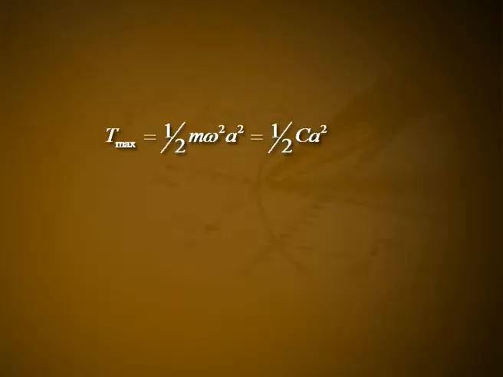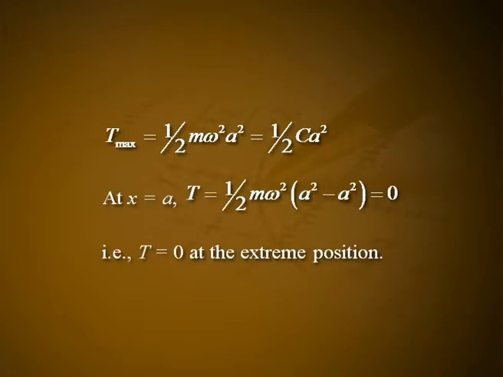At x equal to 0, T is equal to 1/2 m ω² a². T is maximum at the mean position. T maximum is equal to 1/2 m ω² a², which is equal to 1/2 c a². At x equal to a, T is equal to 1/2 m ω² (a² − a²), which is equal to 0. That is, T is equal to 0 at the extreme position.